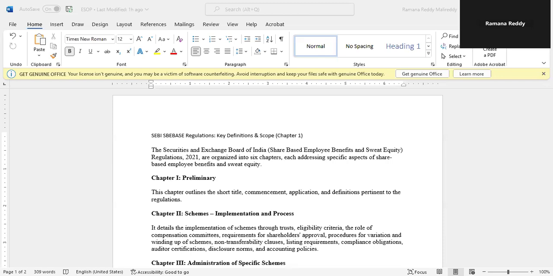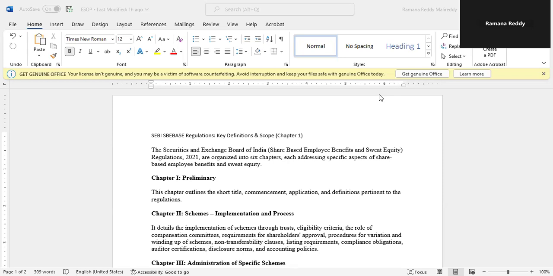Welcome you all. Now we will discuss the SEBI, Securities Exchange Board of India, Share-Based Employee Benefit and Sweat Equity Regulations 2021. I'll give you the overall idea of the regulations. Today we will focus on Chapter 1.